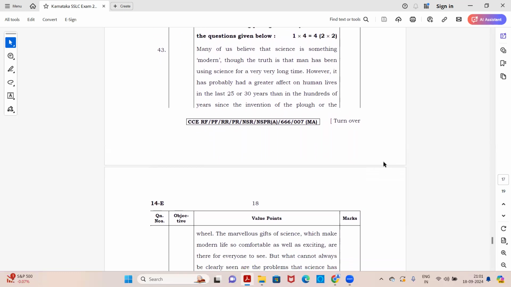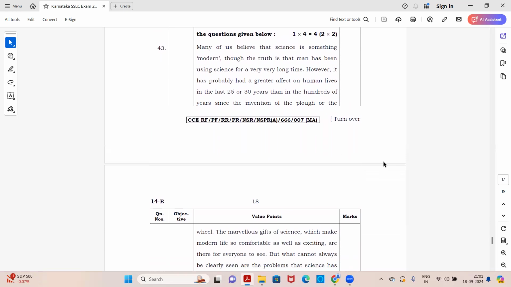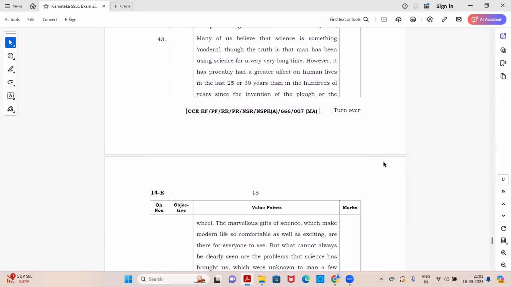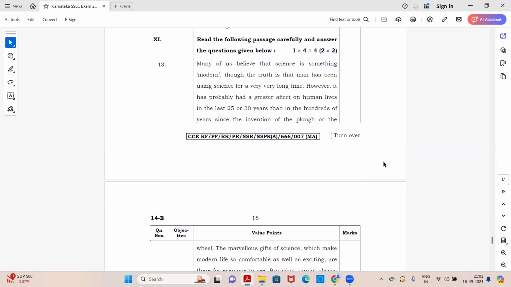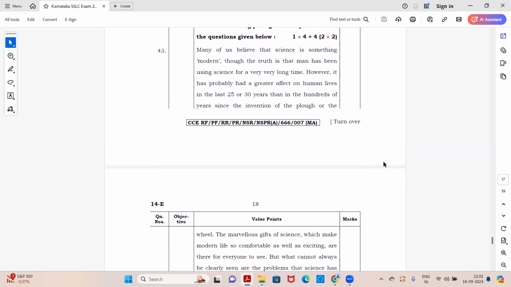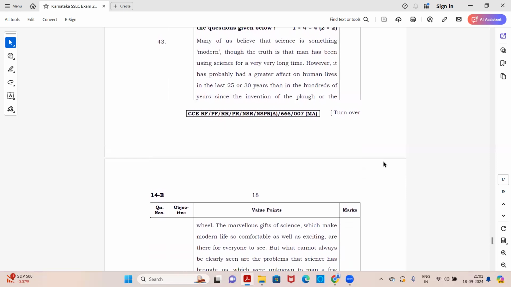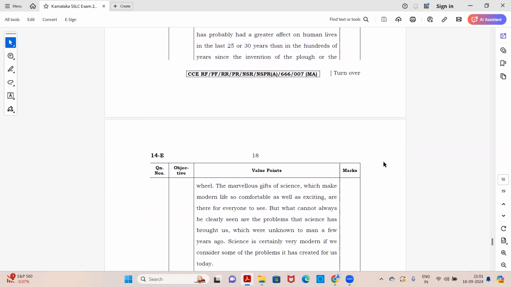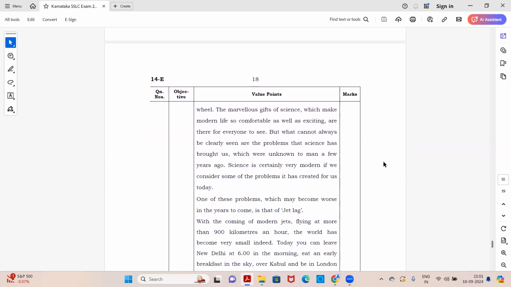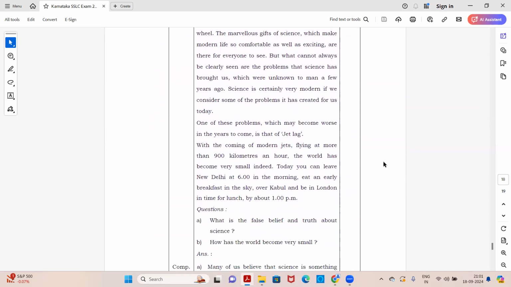Again, you have four mark comprehension. You need to read this passage thoroughly and then answer the questions which are given below. So you can pause and read the paragraph, the comprehension given here, so that you get an idea what sorts of paragraph or comprehension passages are given in the examination and what type of questions are asked from that. So these are the lines, or you can say the comprehension.